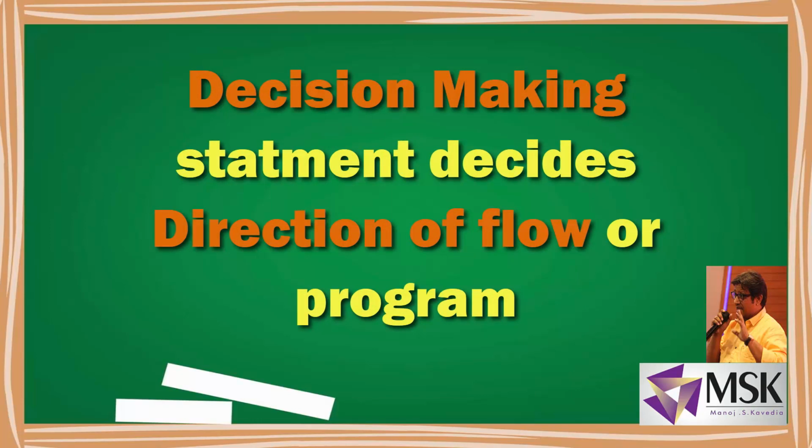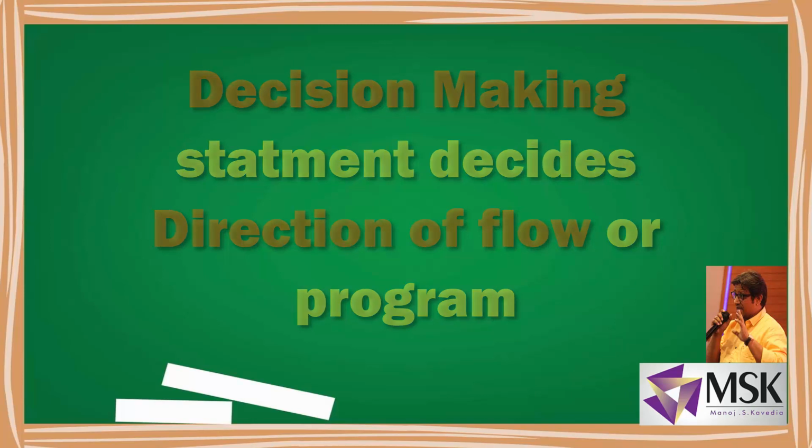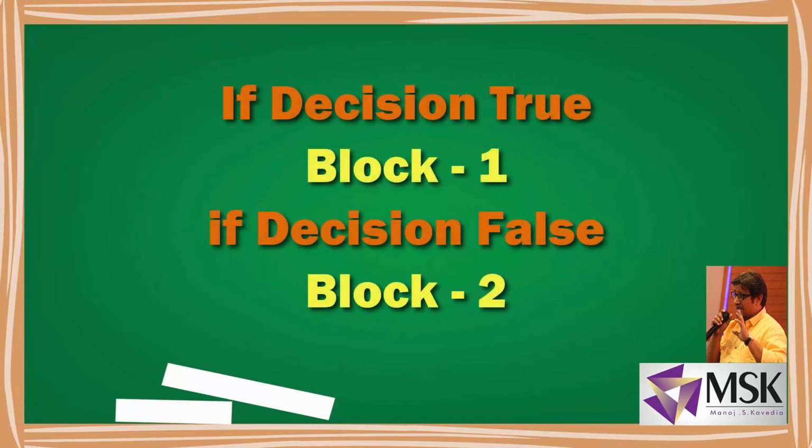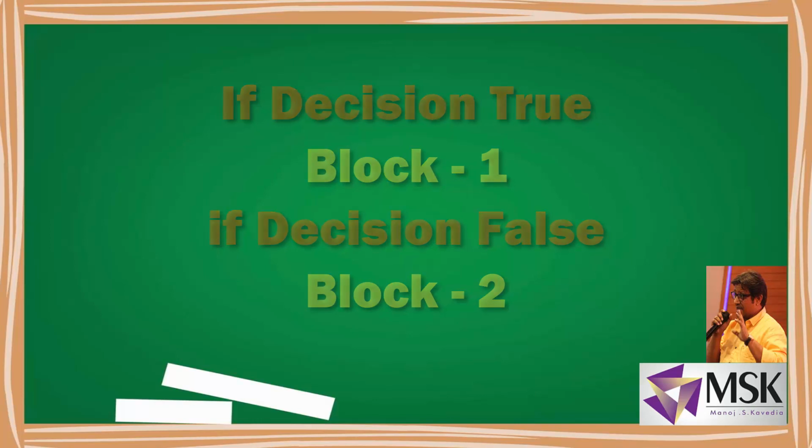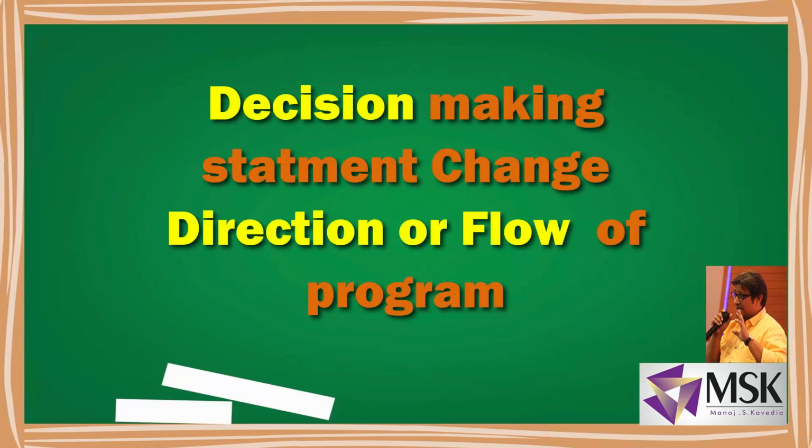Now, how is the direction changed? At some point, if the condition is true, it will execute one block of code, and if the condition is false, it may execute another block of code, and then it will continue with the normal flow of the program. So in short, decision making statements change the direction or the flow of the program.